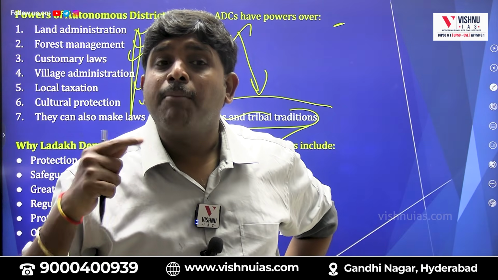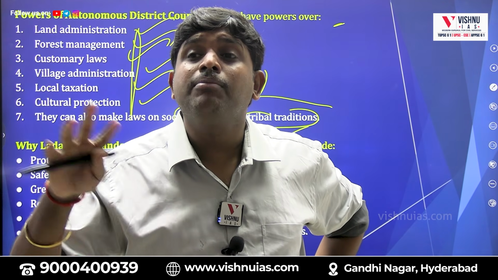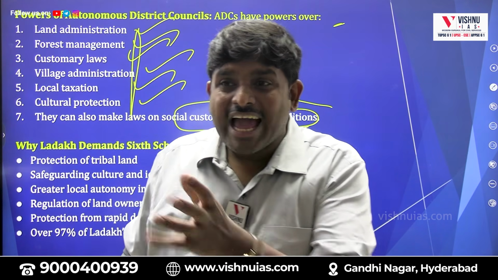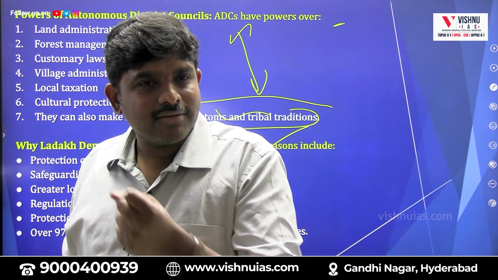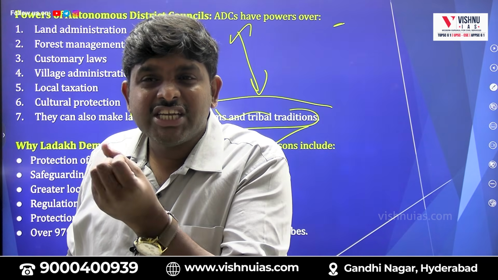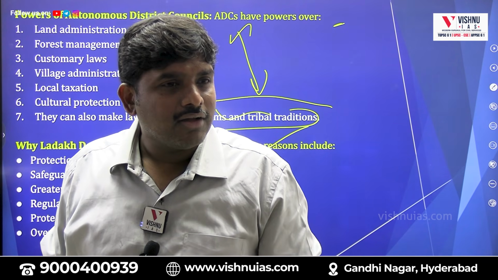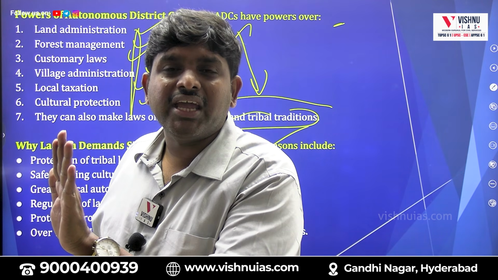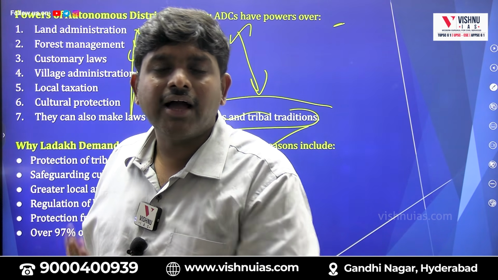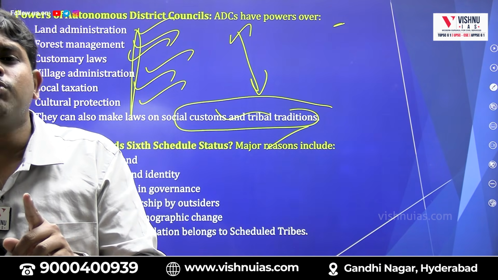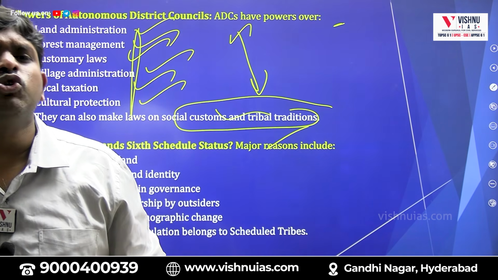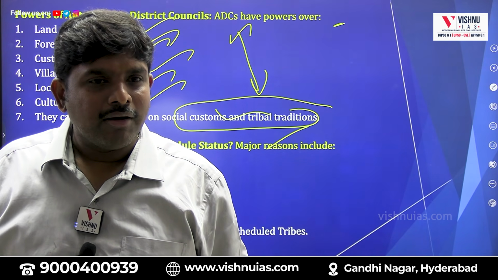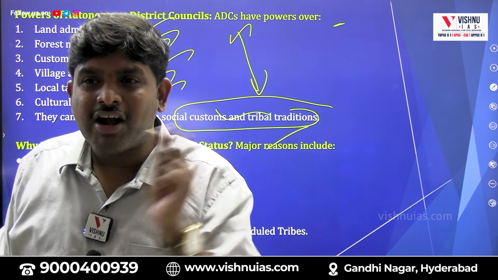Because in the name of union territory, the centre is establishing military bases on the border of China. It is acquiring the villages of Ladakh. The central government is taking the resources of Ladakh. So if Ladakh wants to stop the central government from taking its resources, the best solution is what? Make it Schedule 6, a permanent solution. The central government will not come now.